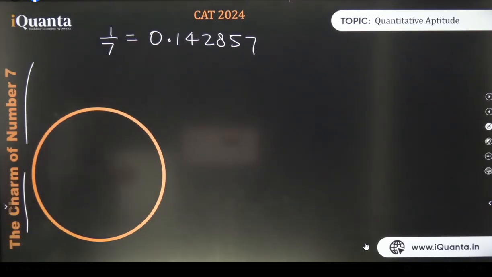Shubhajit, that's a nice observation. iQuanta has 7 letters. 007, 7 महादेव. अब कमाल की बातें हैं.